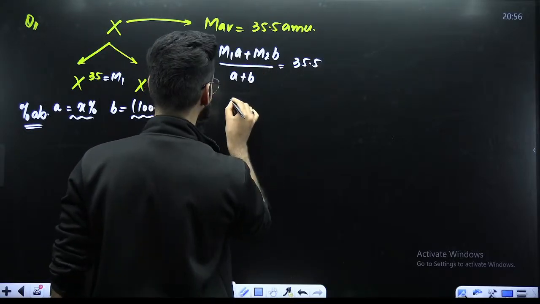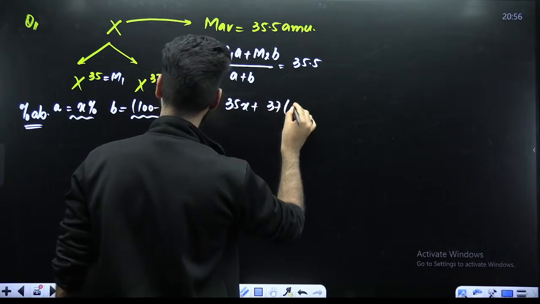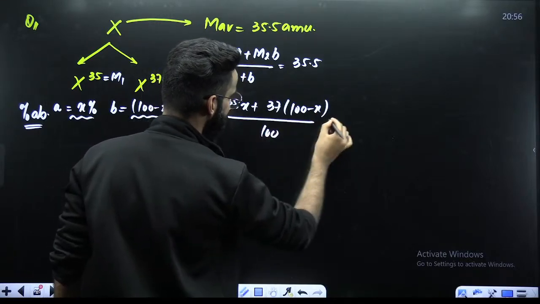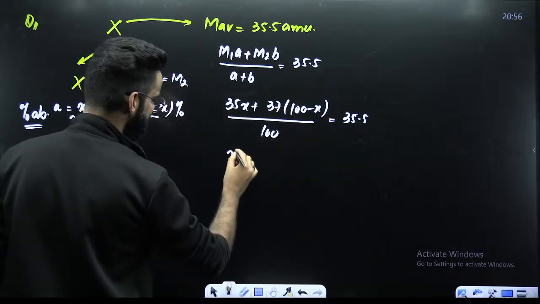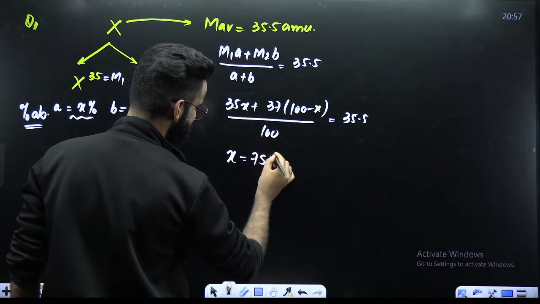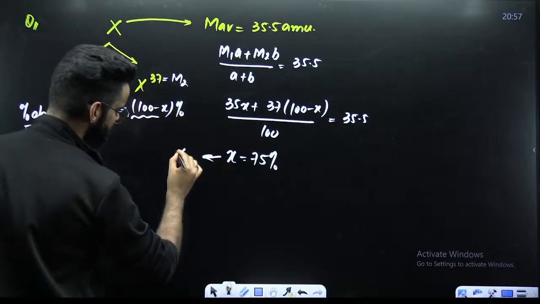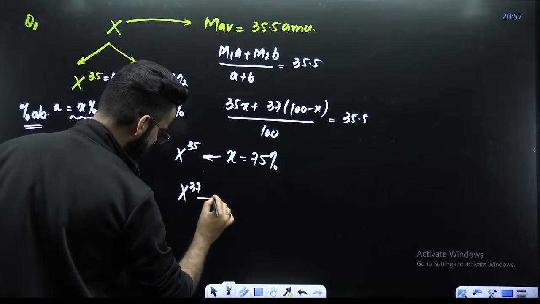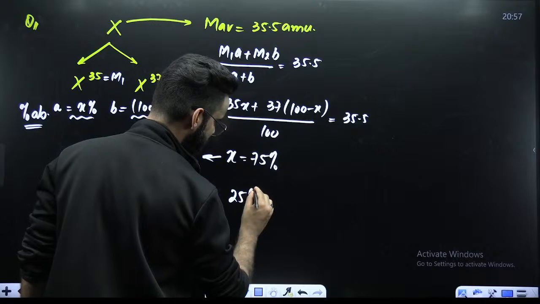What is M1? M1 is 35. What is A? A is X. M2 is 37. What is B? B is 100 minus X. A plus B is always 100. And this value comes out to be 35.5. Cross multiply, get the value of X. X after solving comes out to be 75. X was the percentage abundance of X35, which I was supposed to calculate. Therefore, X37, its percentage abundance will be 100 minus 75, which means 25%.